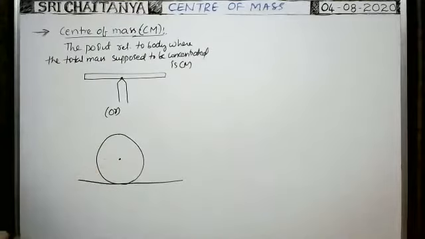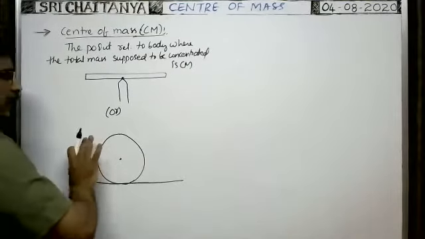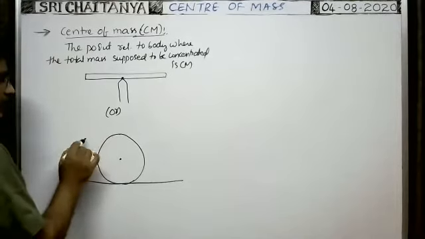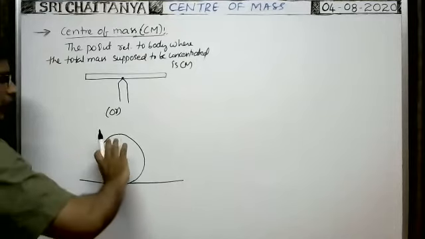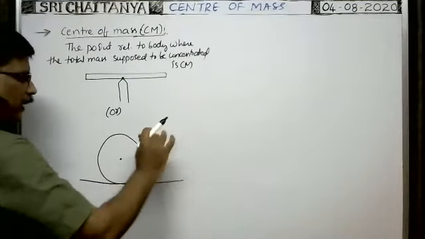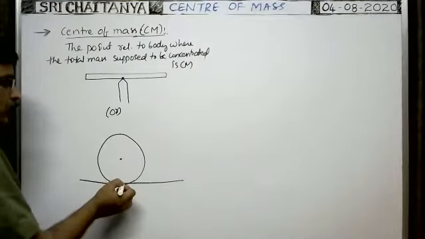Suppose it is a rough surface. Then when you apply the force on the body in this direction, the body tries to move in the forward direction. But at the same time, friction exists here. That friction opposes the motion of the sphere.